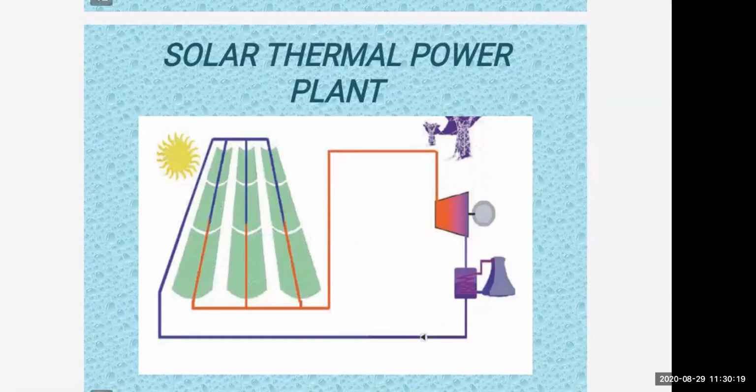Now this is a solar thermal power plant. In the solar thermal power plant, what is used? Solar radiation is used for converting solar energy to electrical energy. This solar thermal energy is used for electrical production. First there will be concentrators which will collect the sunlight. It will be absorbed by the absorber, and the concentrated sunlight will pass through the steam turbine. The electrical generator then produces electrical energy.